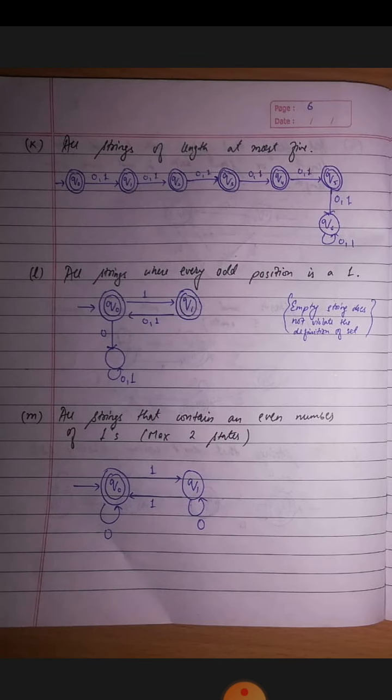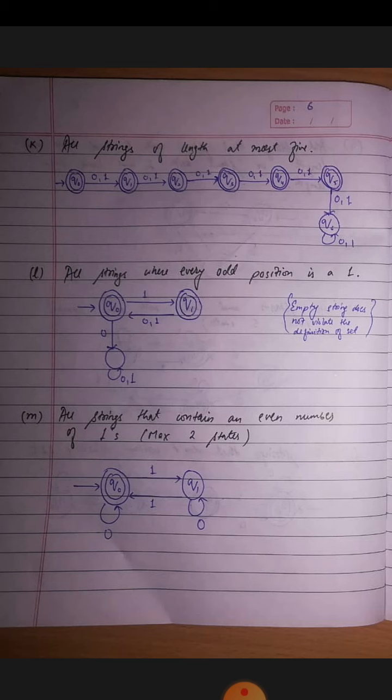What is the next question? All strings of length at most 5. So here we have to design a DFA for strings which have length at most 5. At most 5 length, so it can be less than 5. Every state is both an initial and final state, so it is very simple. We will provide the transition on 0 and 1 to the next state, and as we reach the fifth state, from the sixth state we will provide the transition to the discarded state.